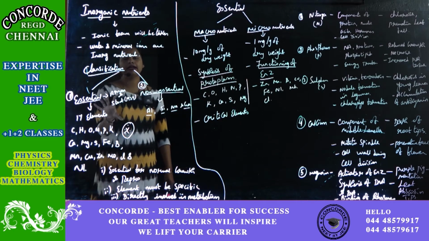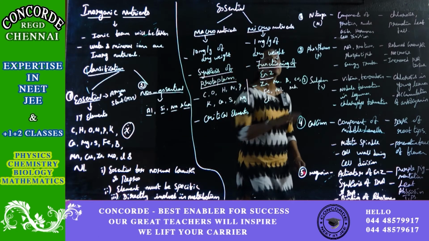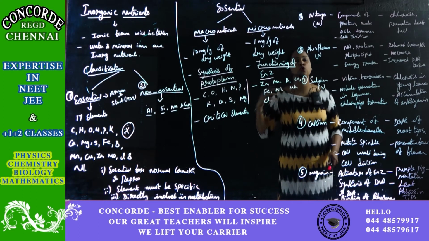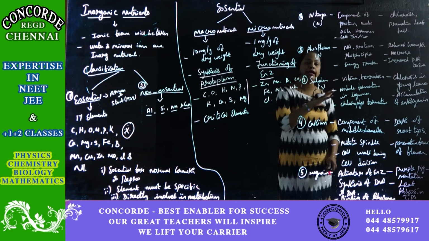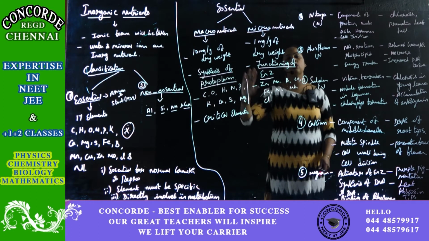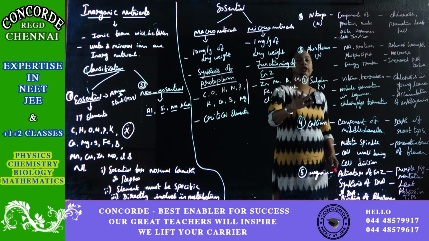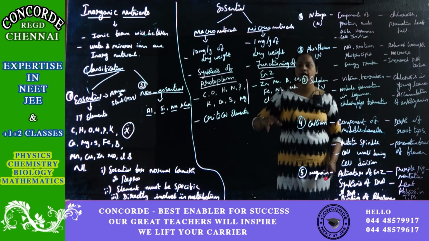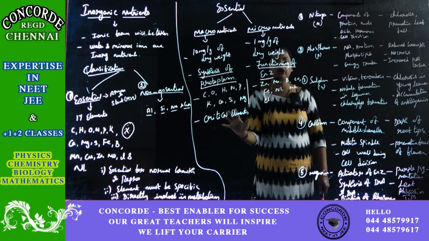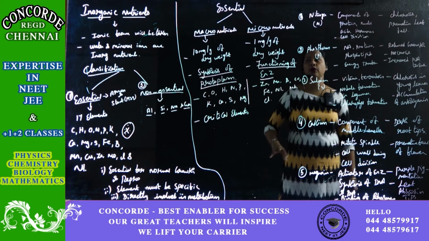If you further categorize this, the essential elements are further classified into macronutrients and micronutrients. Macronutrients are required in huge quantity. Micronutrients are required in less quantity or trace amounts. Macronutrients are required for the synthesis of protoplasm, whereas micronutrients are required for the functioning of enzymes. These are the components associated with macronutrients, and these are the components associated with micronutrients.